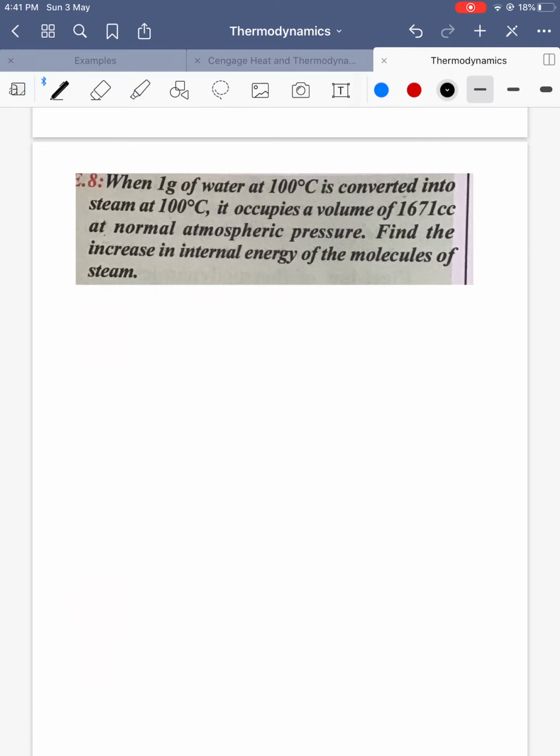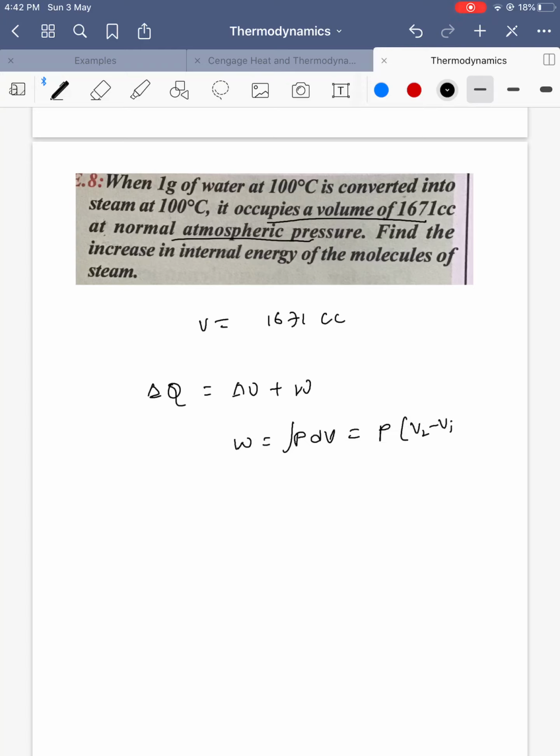Next, when 1 gram of water at 100 degrees Celsius is converted into steam at 100 degrees Celsius, it occupies a volume of 1671 cc, 1671 centimeter cube, at normal atmospheric pressure. Okay, find the increase in internal energy of the molecules of the system. Increase in internal energy, so delta Q is equal to delta U plus W. So W is integral P dV. So in this case at atmospheric pressure, P is constant, so W is P into V2 minus V1.